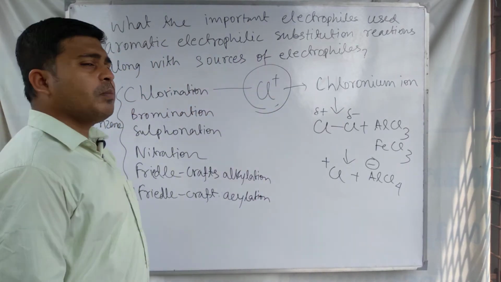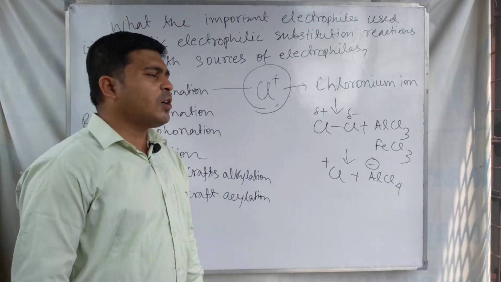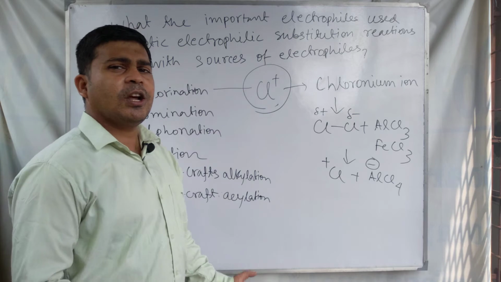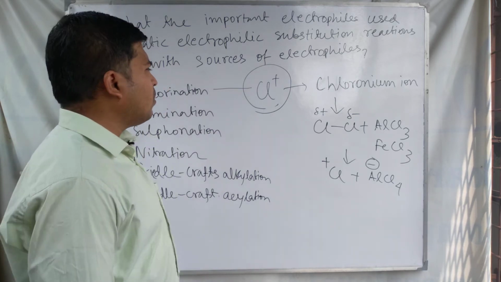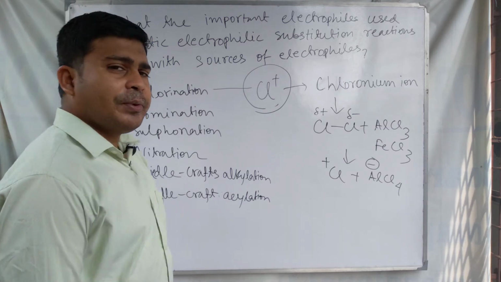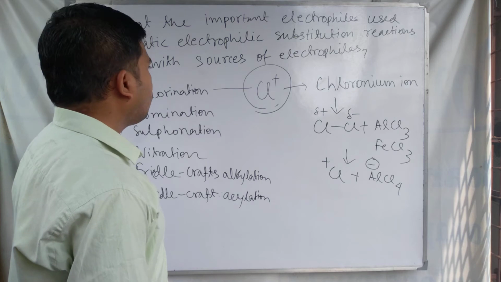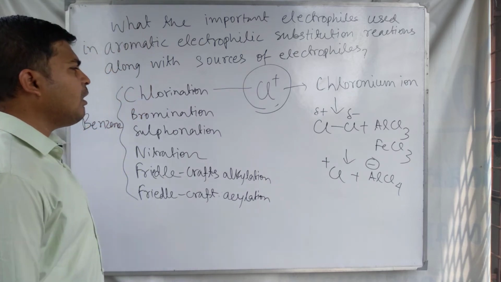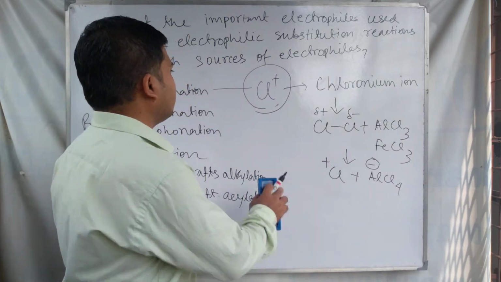The species bearing a positive charge, or the atoms that have less than 8 electrons, a deficiency of electrons, are called electrophiles. An electrophile is an electron deficient species. So the electrophile chloronium ion is produced by the reaction of chlorine and AlCl3.